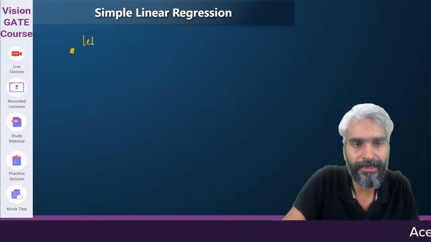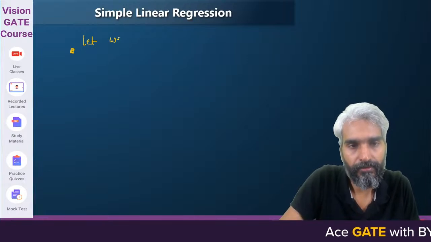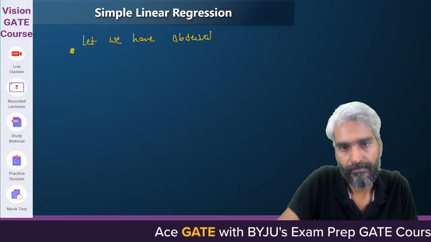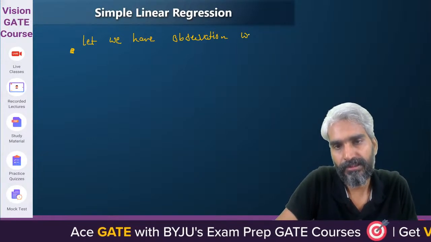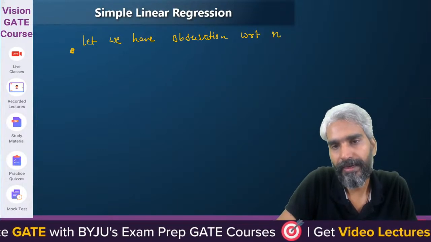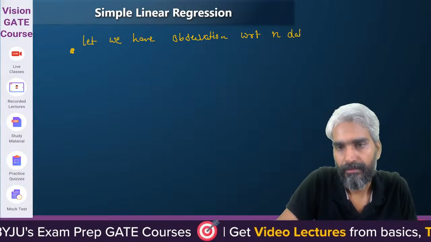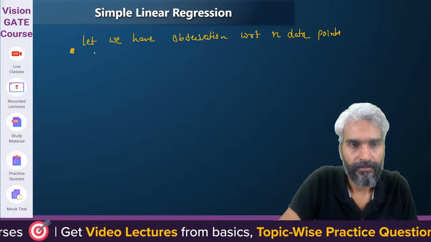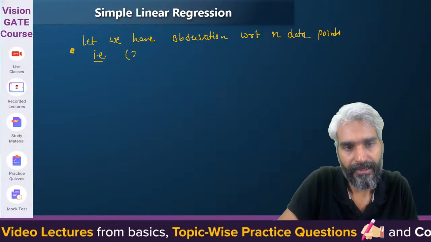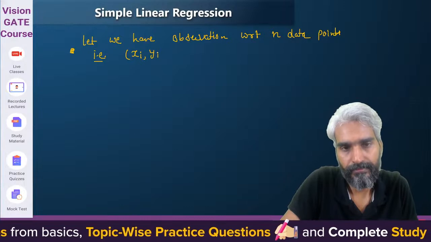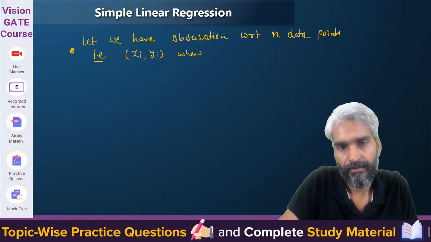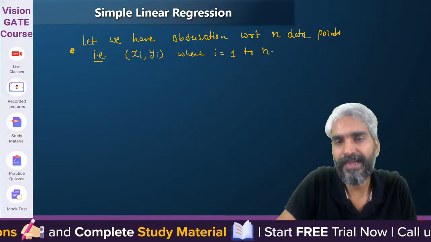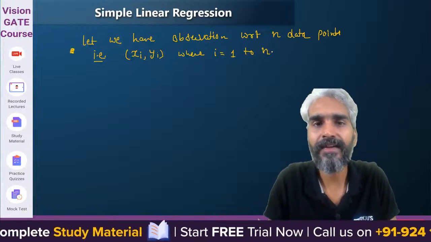Let's assume we have observations with respect to n data points, that is xi comma yi, where i is 1 to n. These are the n different data points.